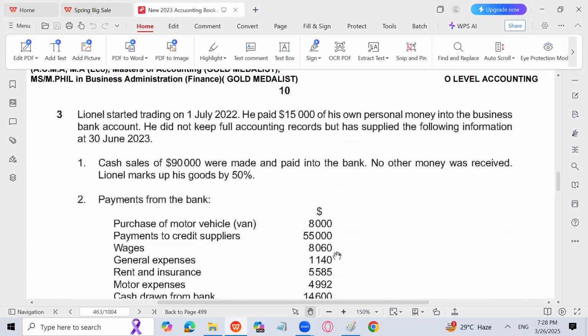Why? Because opening capital is already given in the question. That is 15,000. It is given. So we don't need to find it. The next step is to prepare the sales ledger control account to find credit sales. We don't need to find that also. Why? Because all sales are for cash. So there is no credit sale.